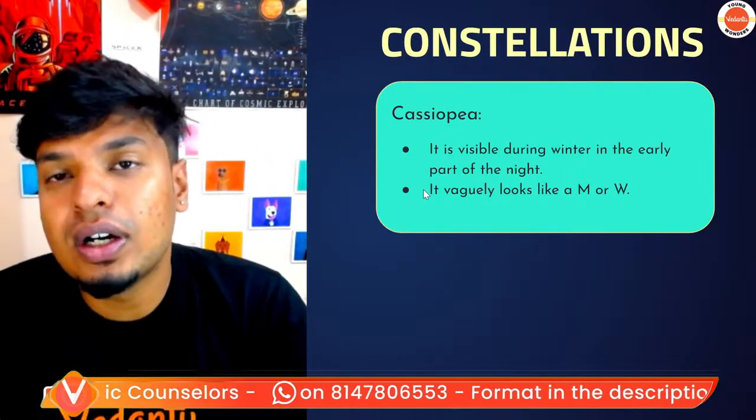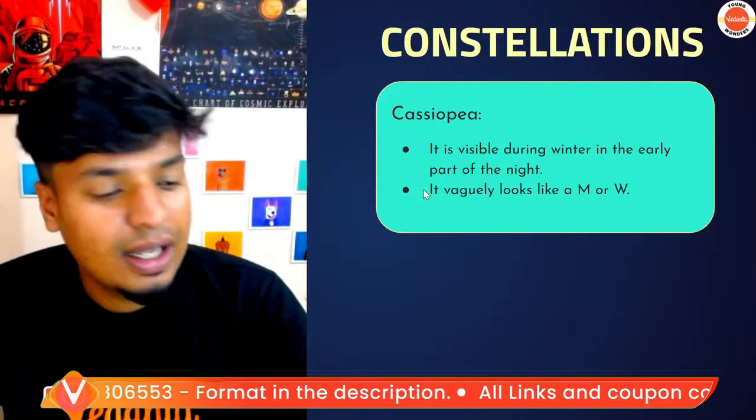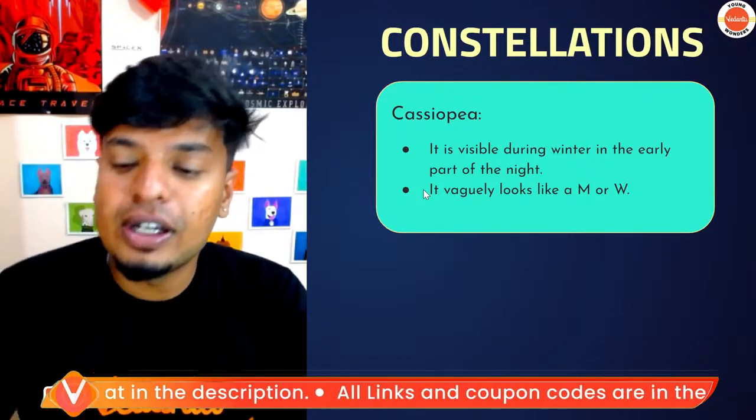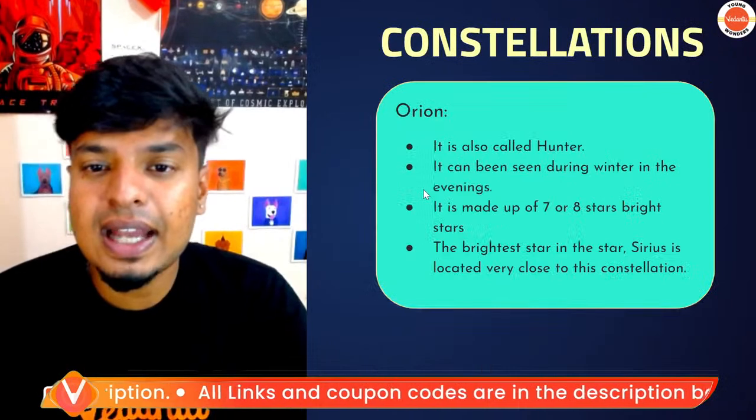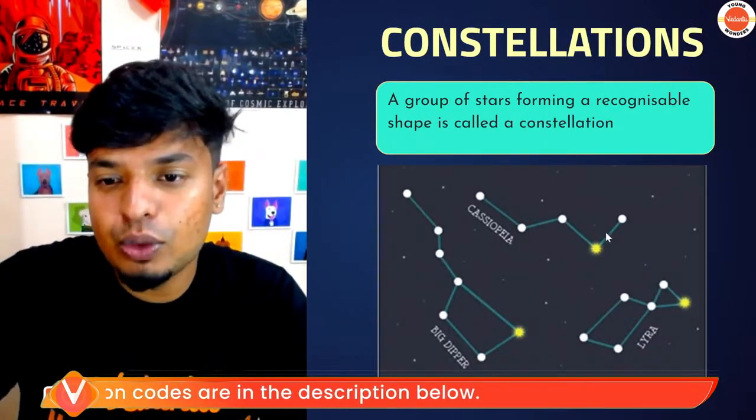Cassiopeia is also another constellation visible in the winter, in the early part of the night. It vaguely looks like an M or a W. That's Cassiopeia. Let me see if I can show you here. See, this is Cassiopeia. It looks like a W.